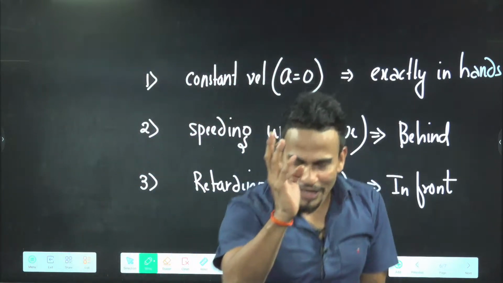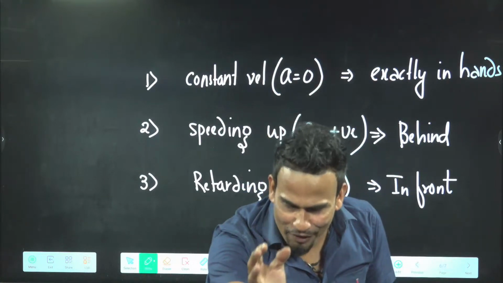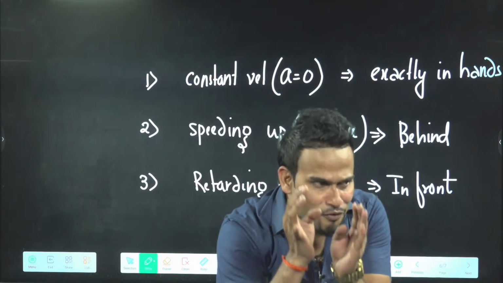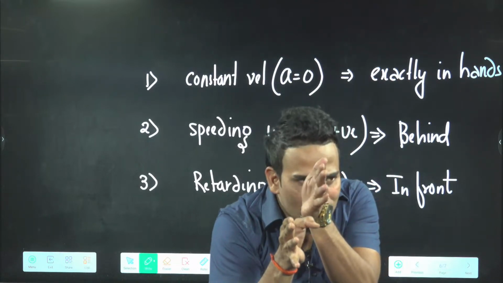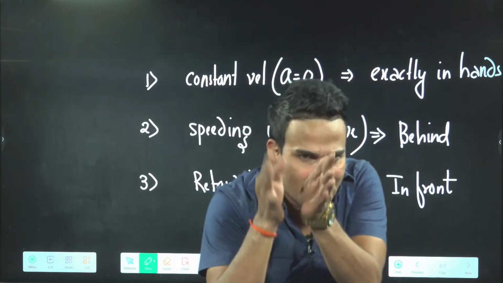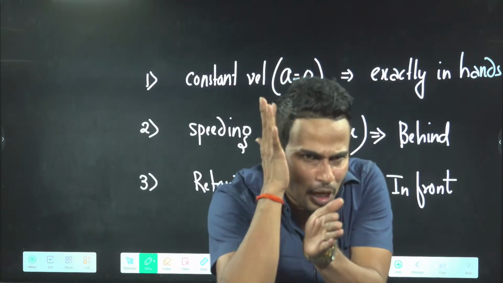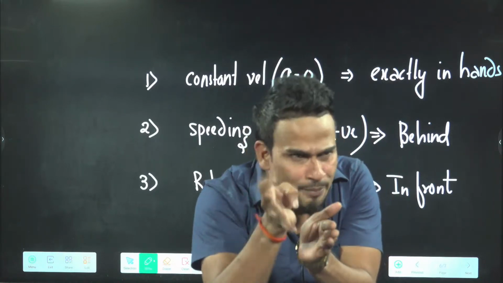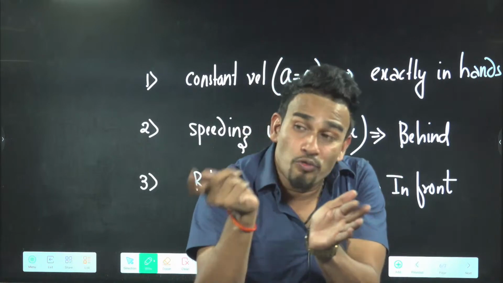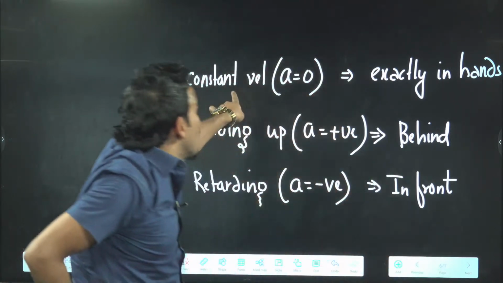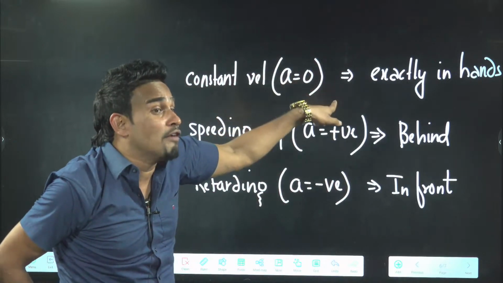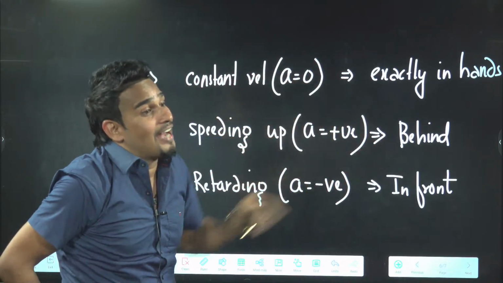If the train is moving with constant velocity, your velocity and the coin's velocity will both be the same in the horizontal direction. If the coin travels a distance of 10 meters horizontally, you will also travel 10 meters horizontally because you are moving with constant velocity. That's why the coin will fall exactly in the hands.